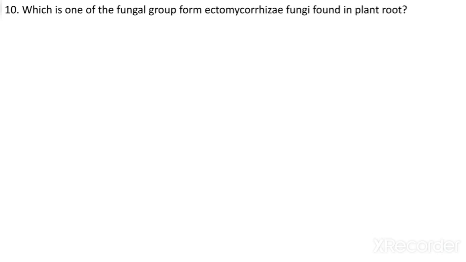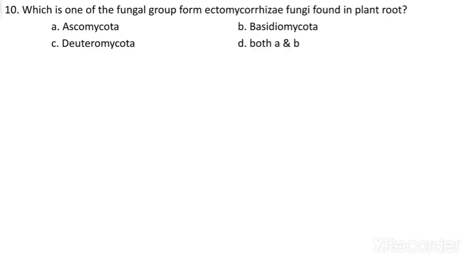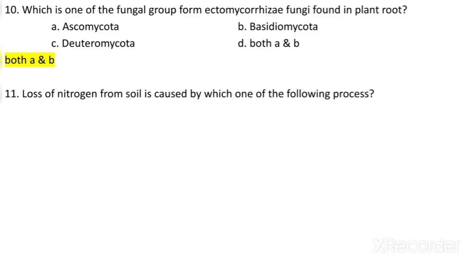Which is one of the fungal groups that form ectomycorrhizal fungi in the plant root? Ascomycota, Basidiomycota, Deuteromycota or both A and B? So both A and B form ectomycorrhizal fungi at the plant root.